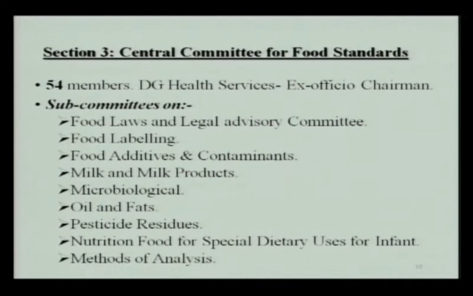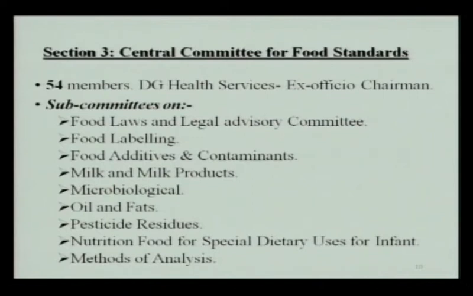Section 3 deals with the Central Committee for Food Standards. It had 54 members. They are a representative from all the states and 2 union territories, representatives from different ministries like commerce, defense, food, agriculture, industries, and there are members from consumer organization and from the farmer side. There were nominees from ICMR and BIS, and the Director General of Health Services was the ex officio chairman of this committee.